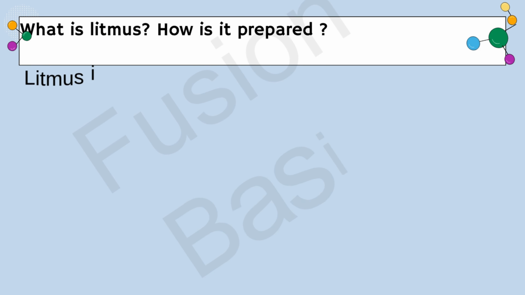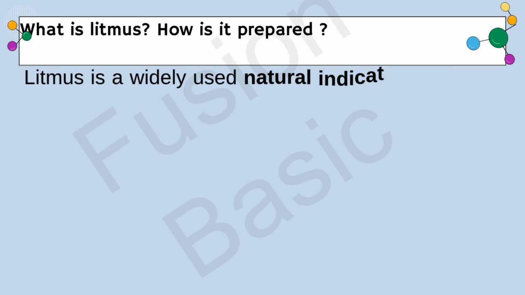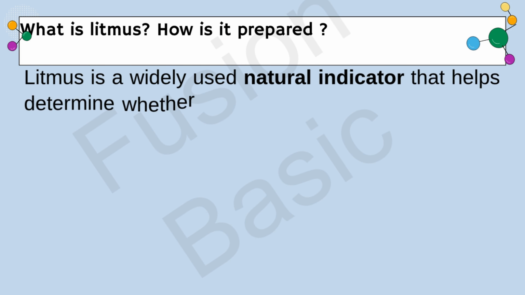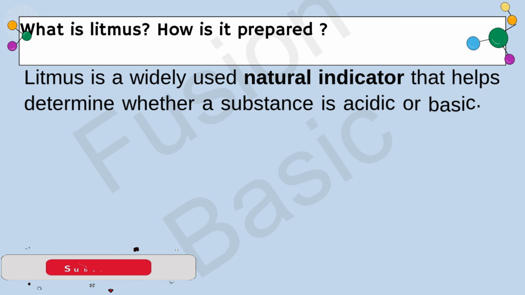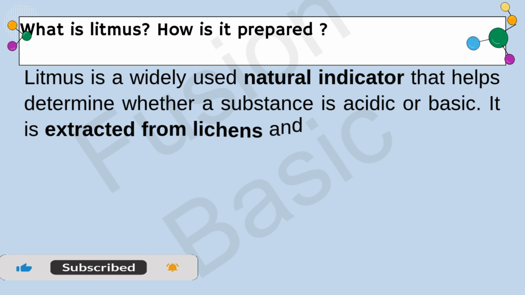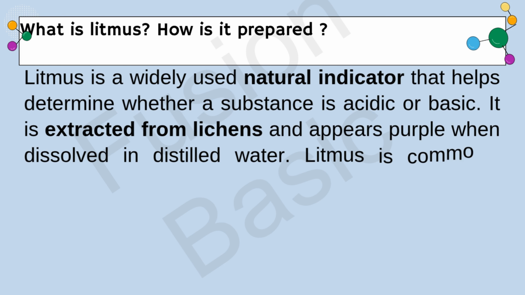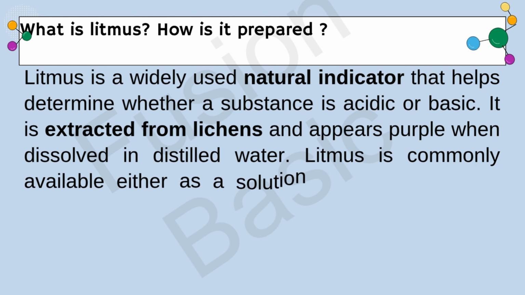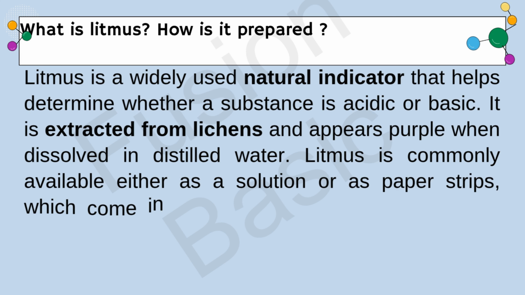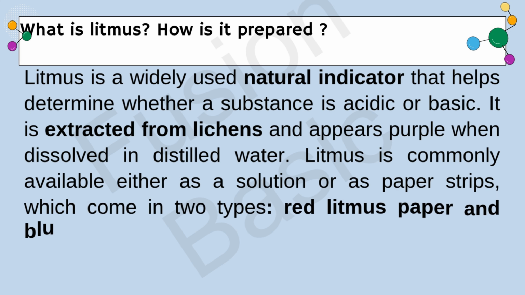Question. What is litmus? How is it prepared? Solution. Litmus is a widely used natural indicator that helps determine whether a substance is acidic or basic. It is extracted from lichens and appears purple when dissolved in distilled water. Litmus is commonly available either as a solution or as paper strips, which come in two types: red litmus paper and blue litmus paper.